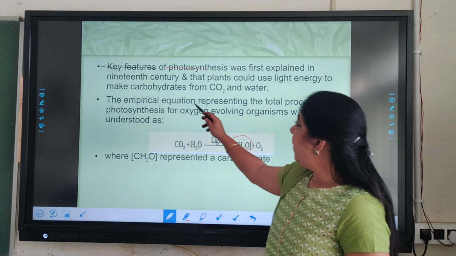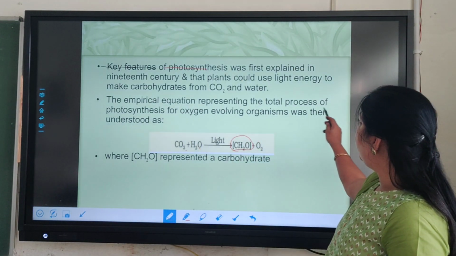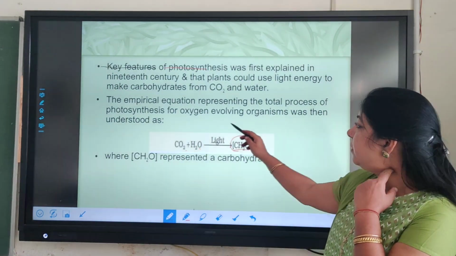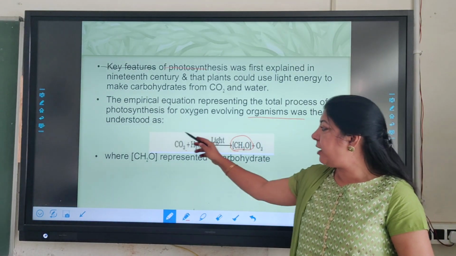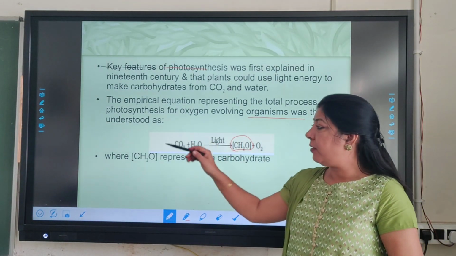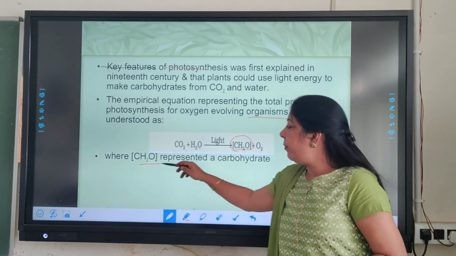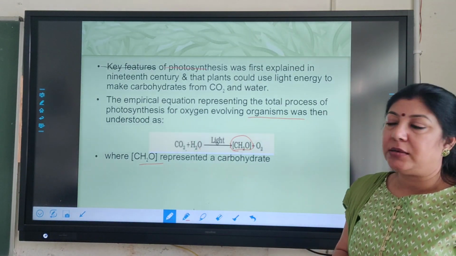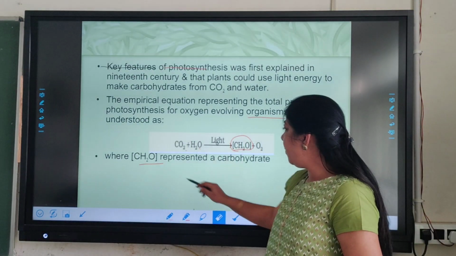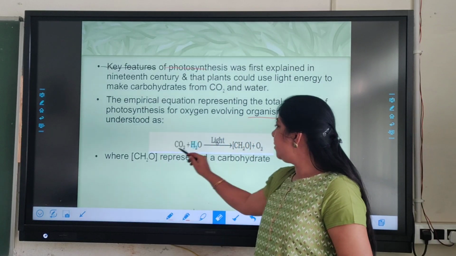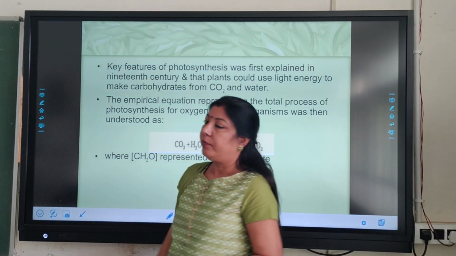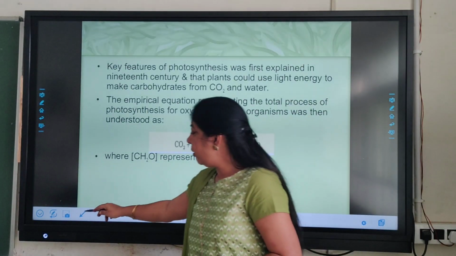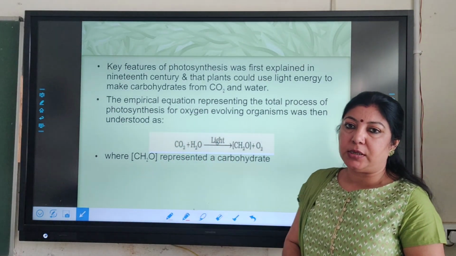The empirical equation representing the total process of photosynthesis for oxygen-evolving organisms was then understood as this equation, where CH2O represents the carbohydrate. This was also a path-breaking experiment which gave the overall equation for a very complex process.